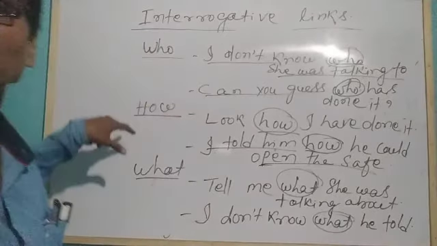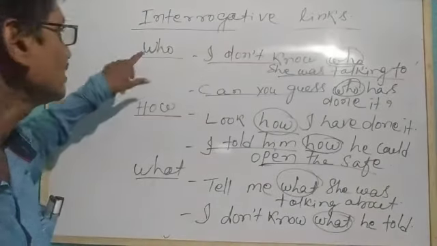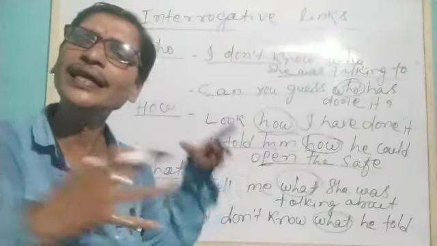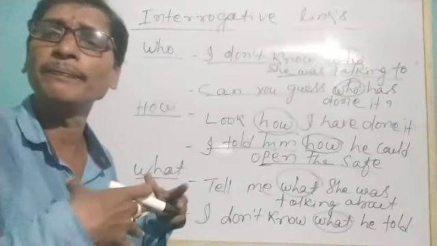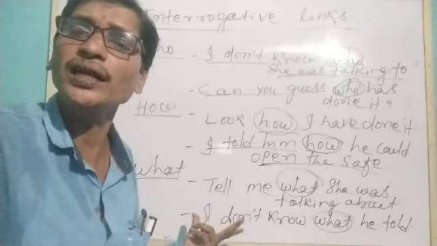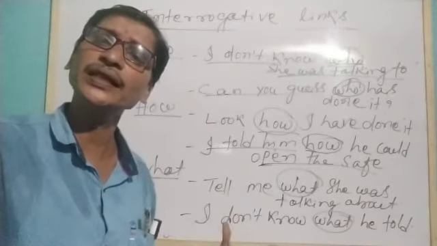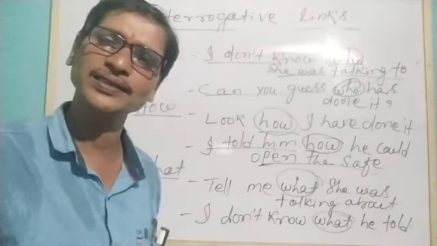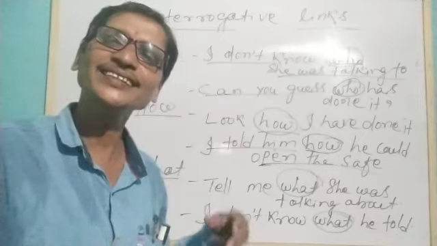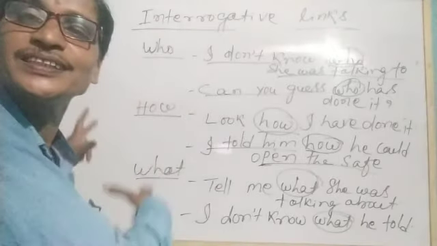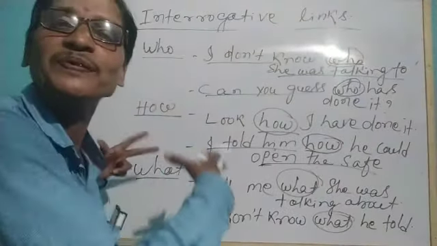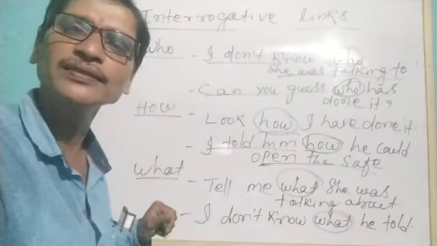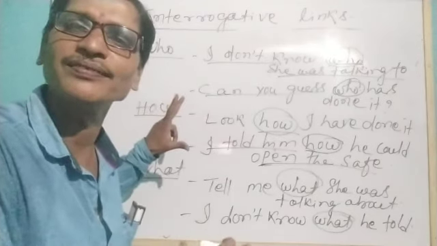So we understood from these discussions that who, how and what are used as links, and they are interrogative words, but functioning as links, therefore they are called interrogative links. Let's understand some other such words as we discussed here and the examples of using them as interrogative links in this book. Let's wait.